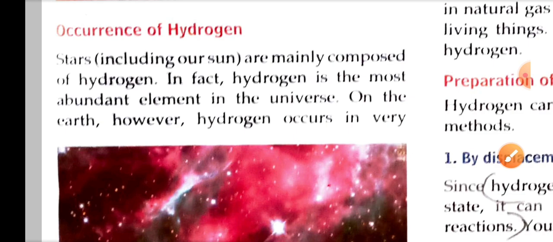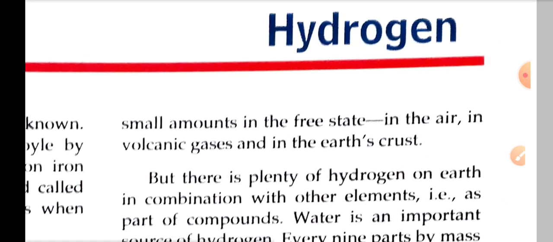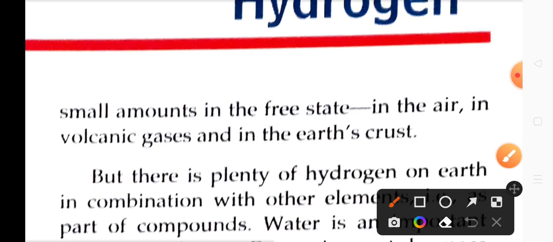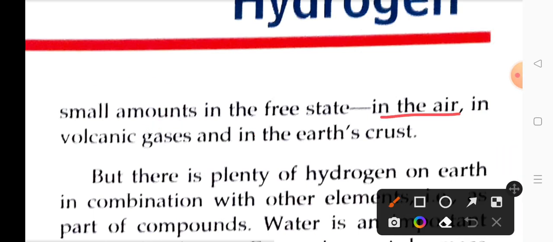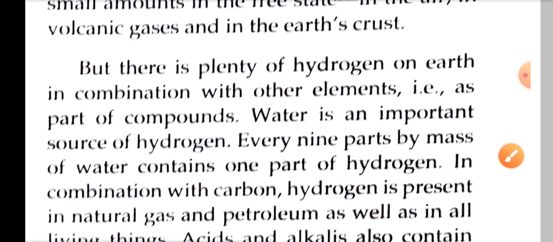On the earth, hydrogen is not found in large quantities. It is rarely found, and that also in small amounts in the pure or free state. It is found in large quantities in combination with other elements, but in the pure or free state, it is found in extremely small amounts. Where is it present? In the air around us, hydrogen is present. In the volcanic gases, whenever the volcanoes erupt, a huge number of gases are released into the atmosphere, hydrogen being one of them. Also, hydrogen in the free state is present in the Earth's crust.